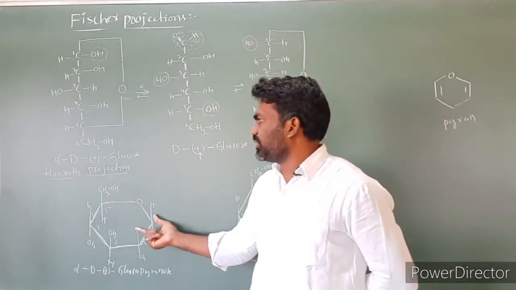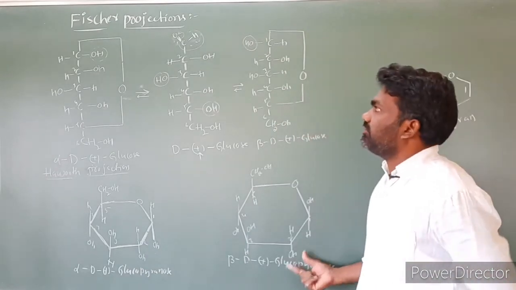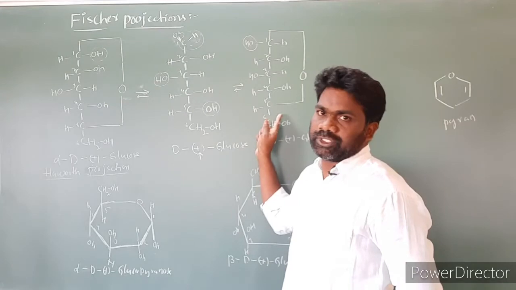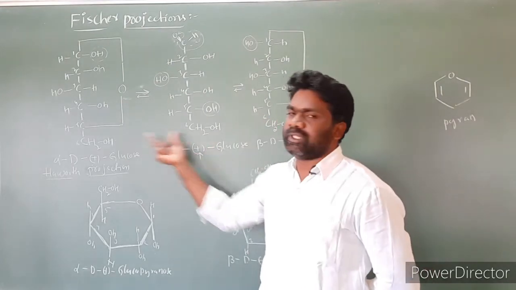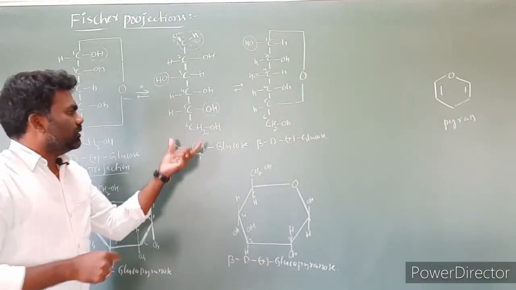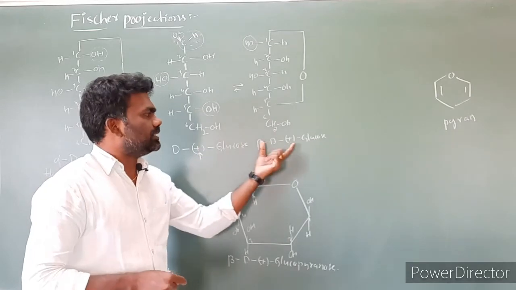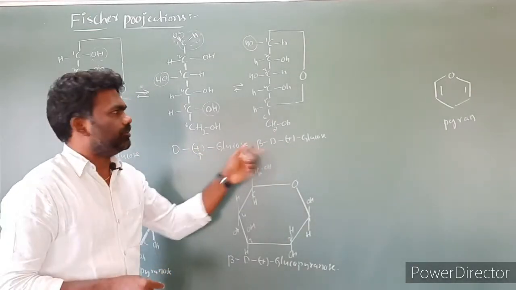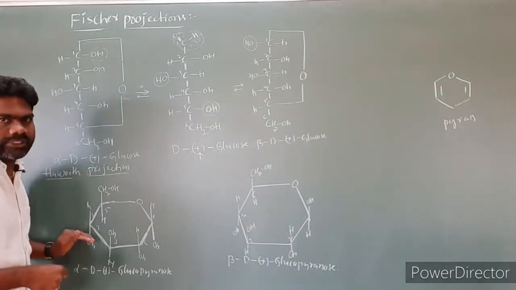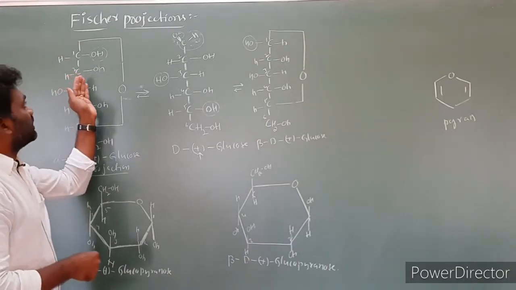So these are the Haworth structures or Haworth projections of the glucose molecule. This is one Haworth projection and this is another. This is the alpha form, this is the beta form. These two structures are Fischer projections. This is the open chain structure. Simply, what we did here is convert the open chain structure into the ring structure, alpha form as well as beta form. Based on this structure we wrote this one. So we wrote Haworth structures based on the Fischer projections. So what are the groups present on the right side?